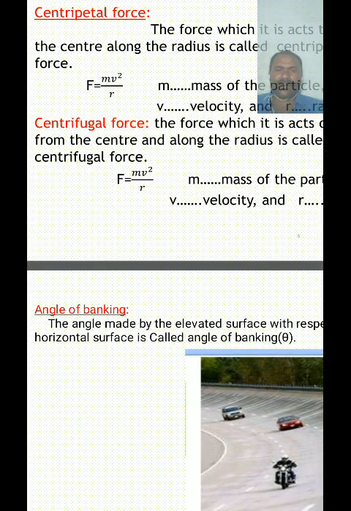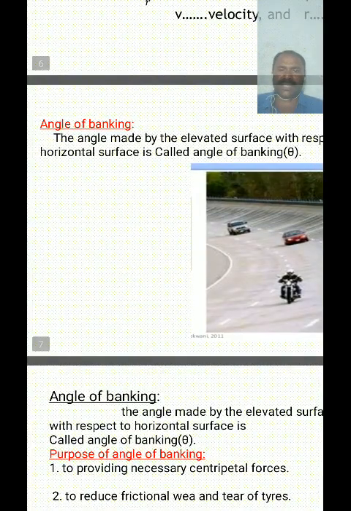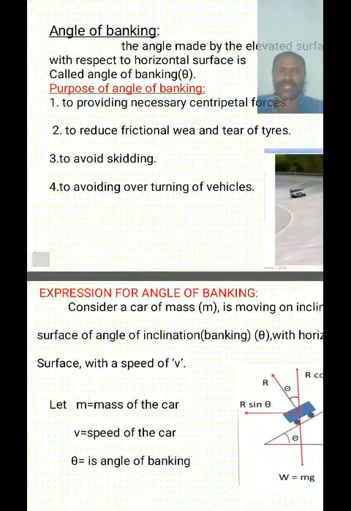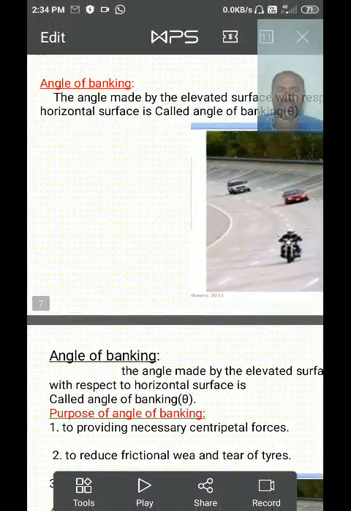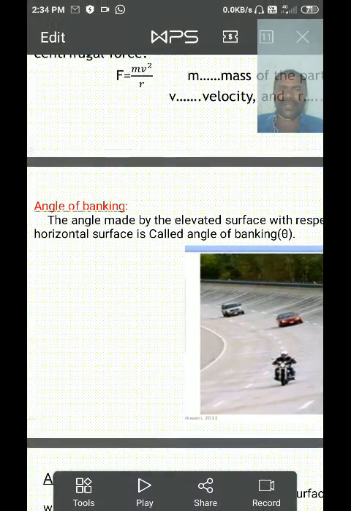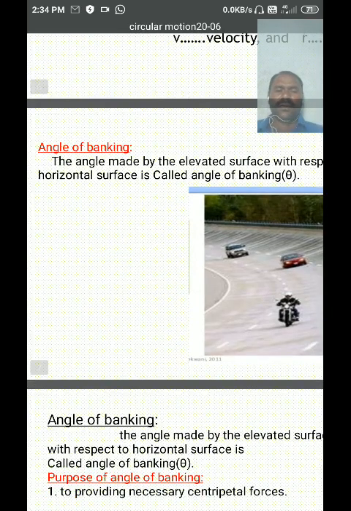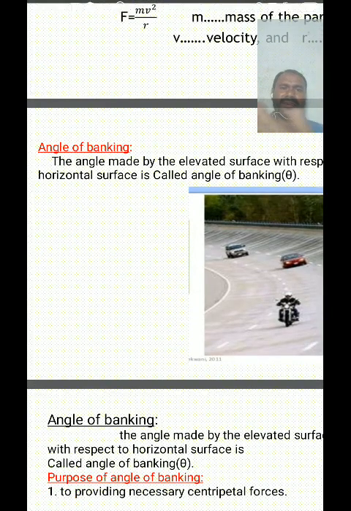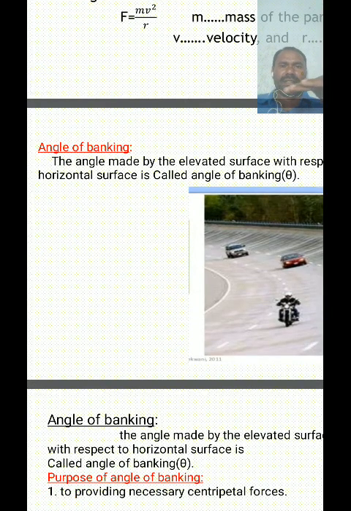And what is a banking surface? Generally, consider any horizontal road. A horizontal road is generally a straight line.